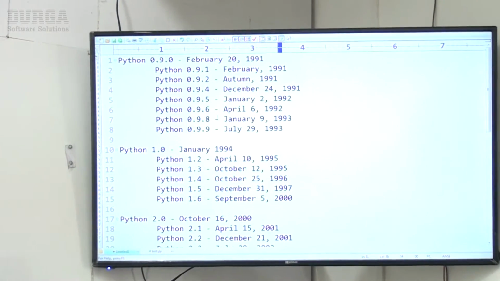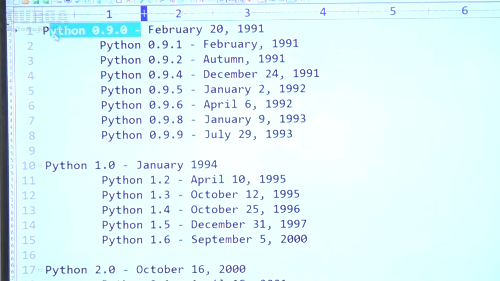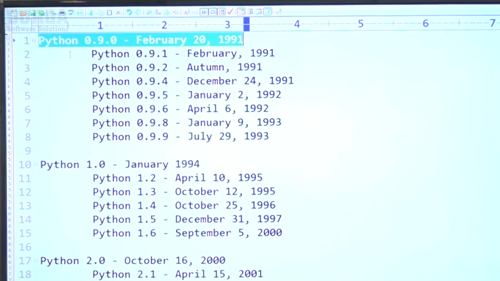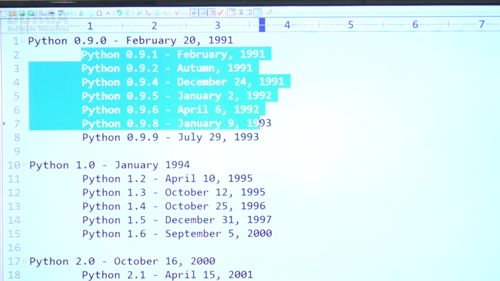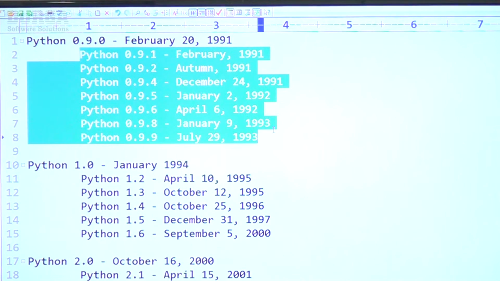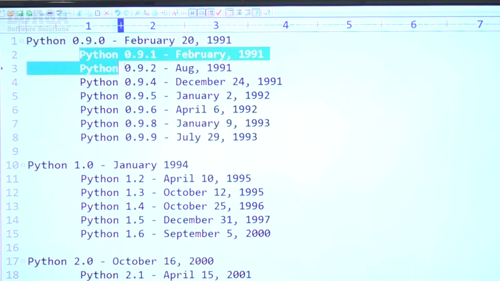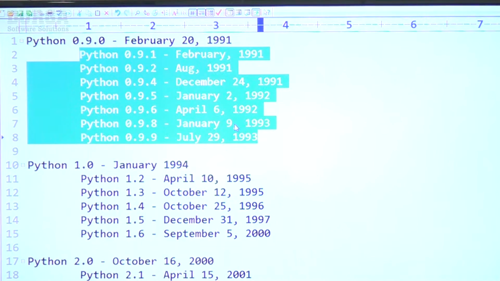Observe that Python 0.9.0, the original version of Python, came on February 20th, 1991. Remember that. Next, several subversions came: 0.9.1, 0.9.2, 0.9.4, 0.9.5, 0.9.6, like this, there are several releases. Maybe in August, maybe in February, and December. These are the various subversions related to the Python 0.9 series, right?